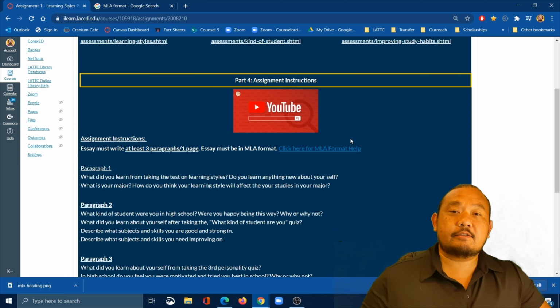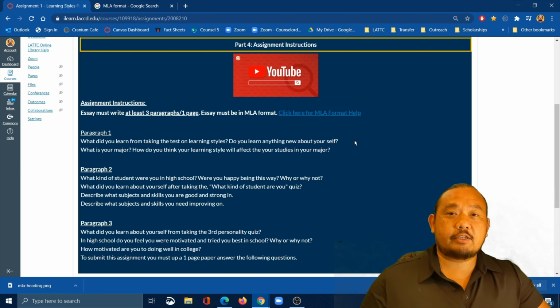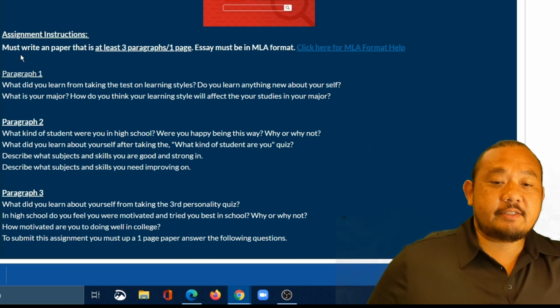Since this is your first assignment, I'll walk you through the instructions carefully. In this assignment, you must write a paper that is at least 3 paragraphs, or 1 page. So basically you're writing about 1 page. The essay must be in MLA format.